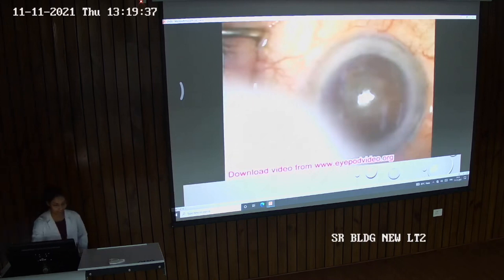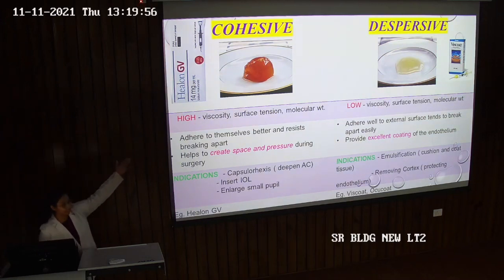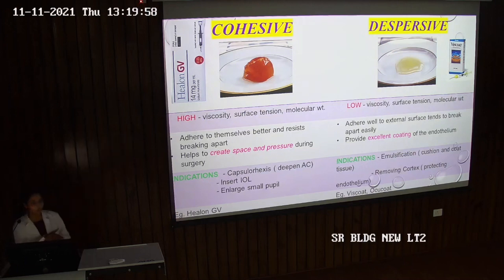Like in that video, we were first adding the cohesive, which appears quite like this. It just stuck on the cornea. It does not spread easily and does not coat the cornea. It just creates a pressure and then deepens the anterior chamber. Whereas you can see visco-dispersive is spreading and laying out over the surface, so it provides protection to the cornea and endothelial cells.